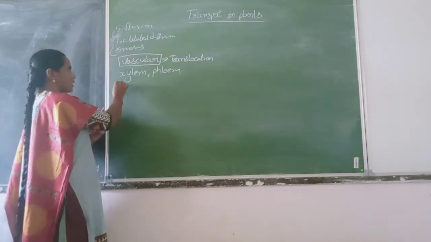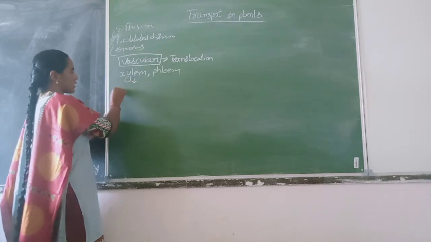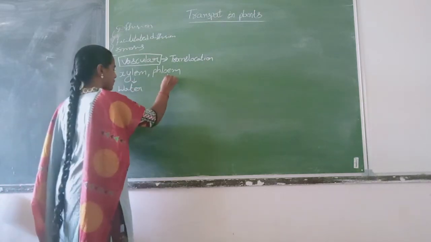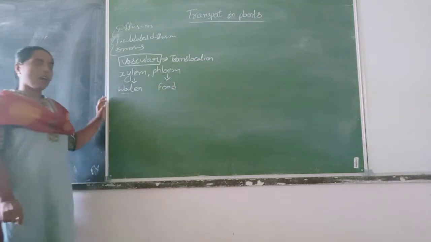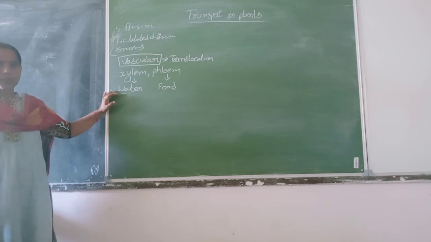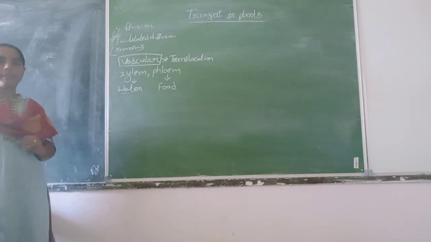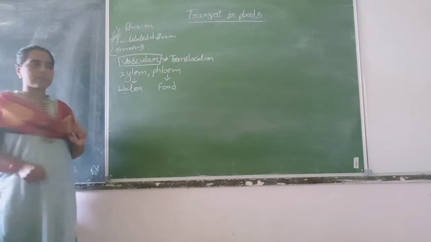First we will discuss how water transportation takes place. You all know that xylem transports water and phloem transports food material. In the plant body, to transport water, mainly two steps are there.